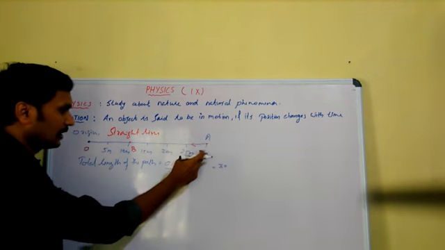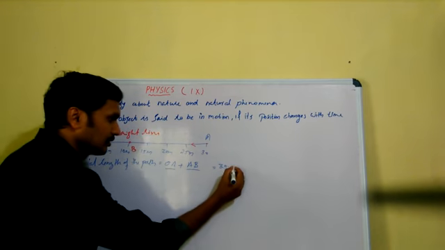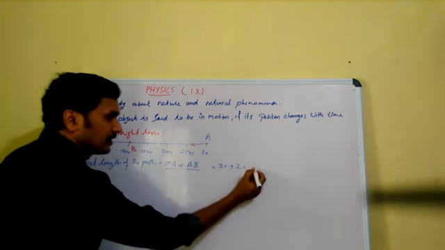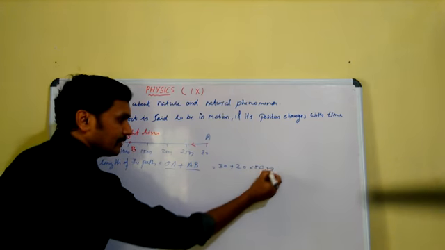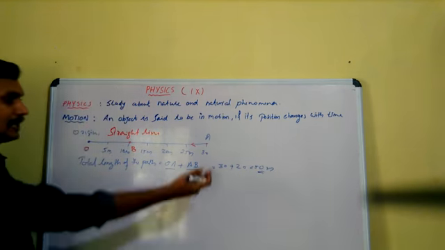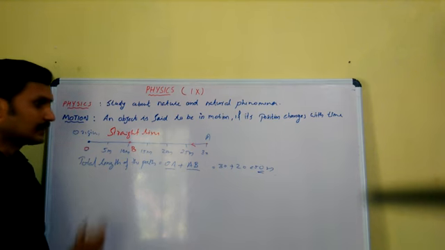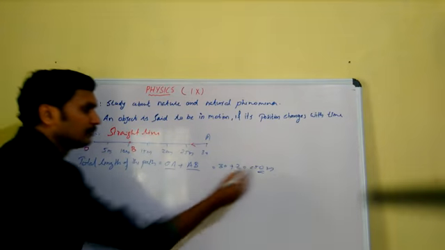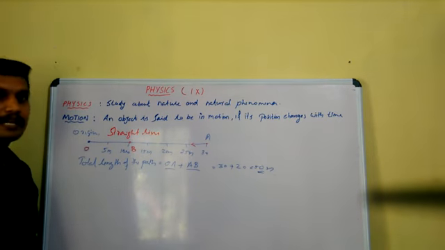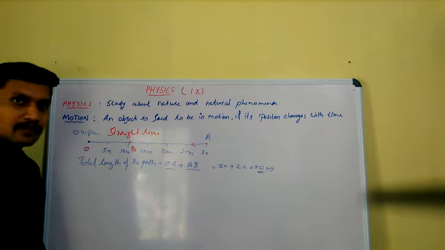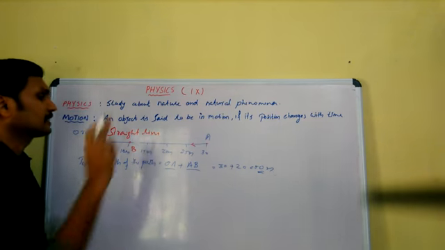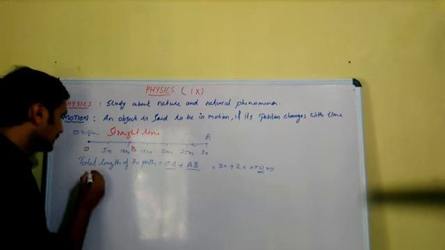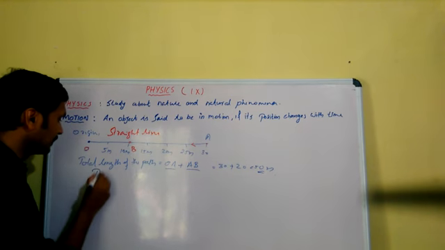And what is the numerical value of AB? The length AB is equal to 30 minus 10, that is 20. So that is equal to 50 meter. The total length of the path travelled by the object is 50 meter. It having only a numerical value, 50, can be called the magnitude. So this total length of the path covered by the object is known as the distance travelled by the object.